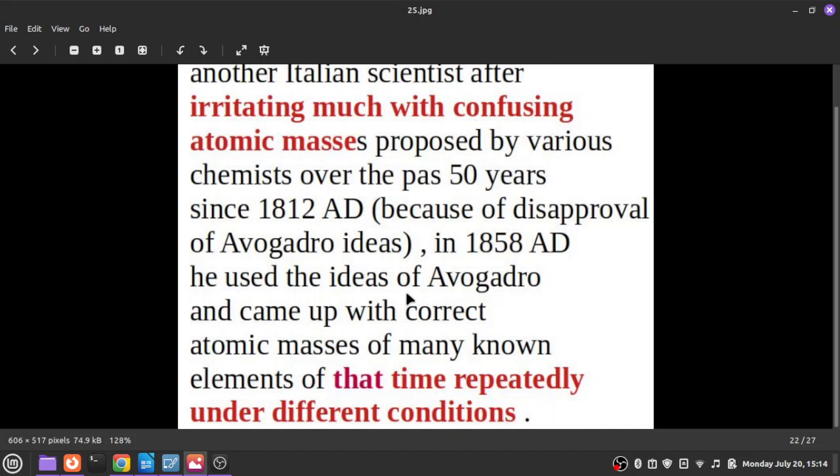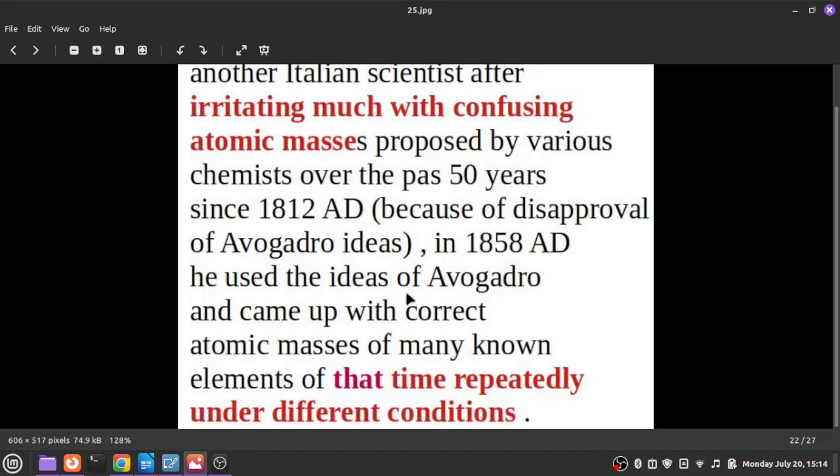By these procedures, he determined atomic masses correctly for various atoms in different ways. Even though he followed different methods, every time he came up with the correct value of atomic mass for many known elements of that time. So he was convinced that his idea was correct, and he published his results in Italian. But the languages dominant in the scientific world at that time were French, English, and German. Because Cannizzaro published his results in Italian, the results did not reach wide circles of the scientific community.